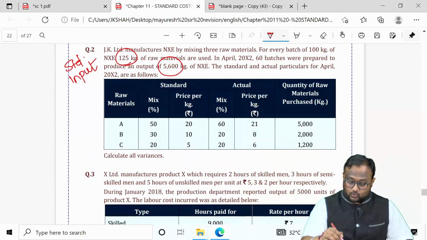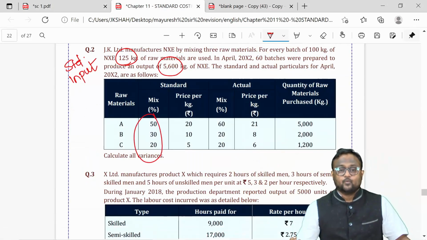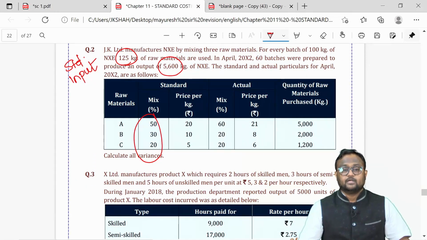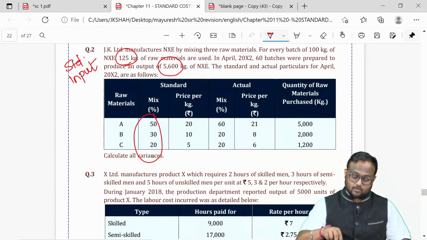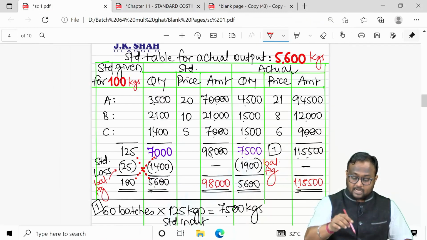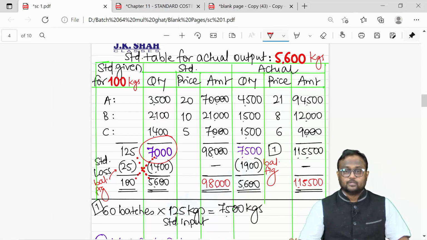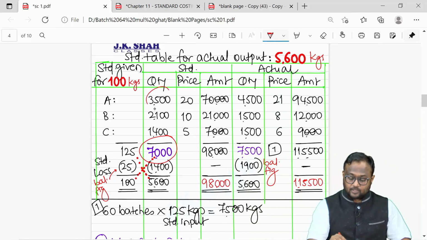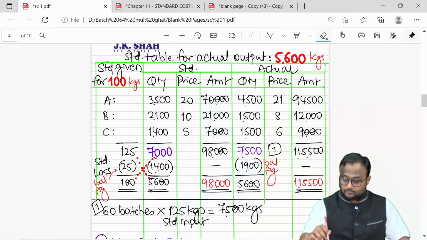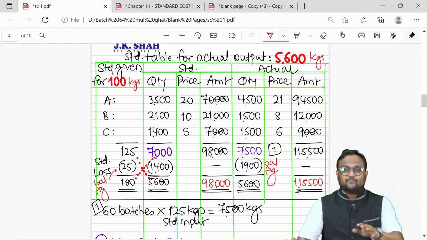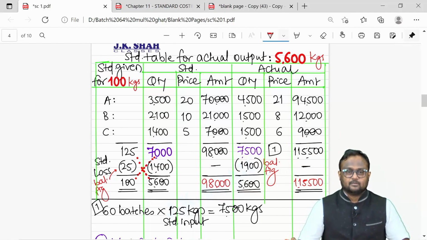I was also told that standard input will be split in the ratio 50, 30, 20%. So my standard input of 7,000 was split as 50%, 30%, 20% to give me these three figures. Now, you may find a slightly different solution.